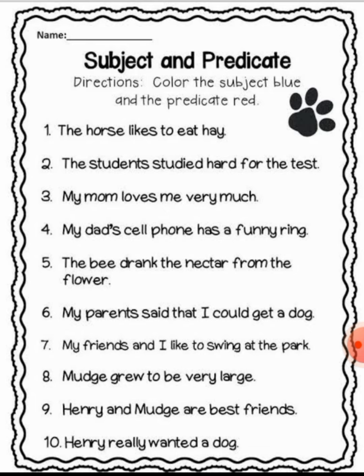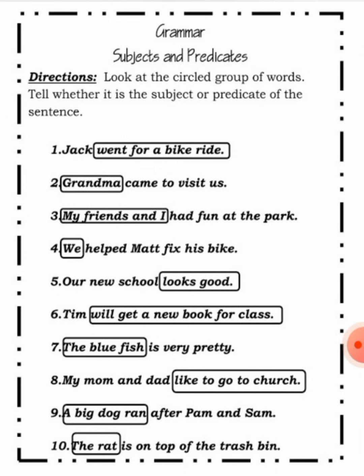March. So March is the subject and grew to be very large becomes the predicate. Henry and Marge are best friends. Who are we talking about? Henry and Marge. So that becomes the subject and are best friends is the predicate. Henry really wanted a dog. Whom are we talking about? We are talking about Henry, and really wanted a dog becomes the predicate.